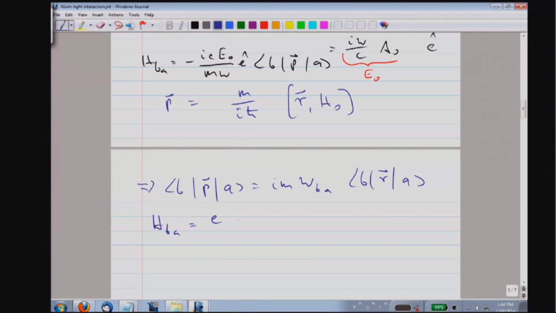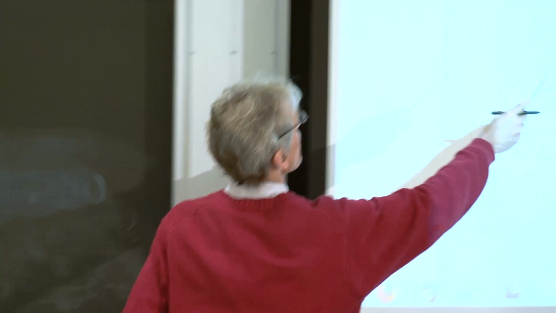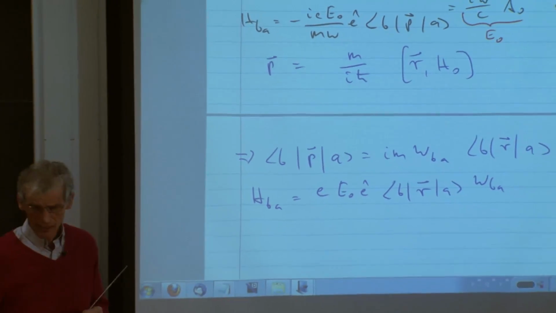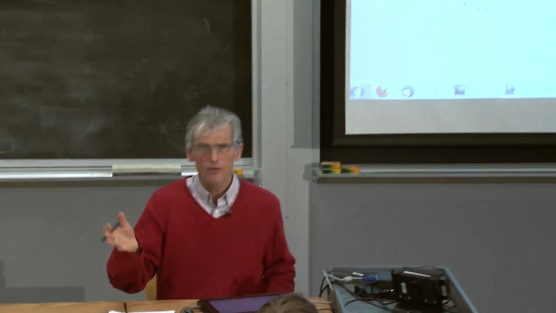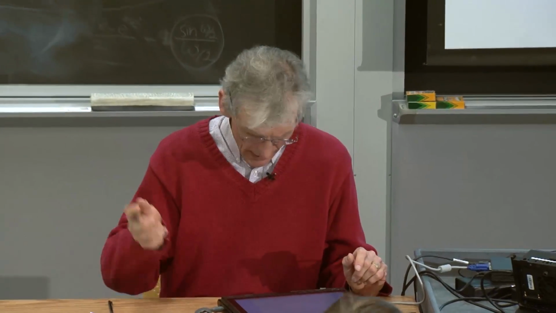We have E, the electric field amplitude, the polarization, the matrix element B R A, omega BA, and here we have 1 over omega in the denominator, which came from the derivative of the vector potential dA dt.